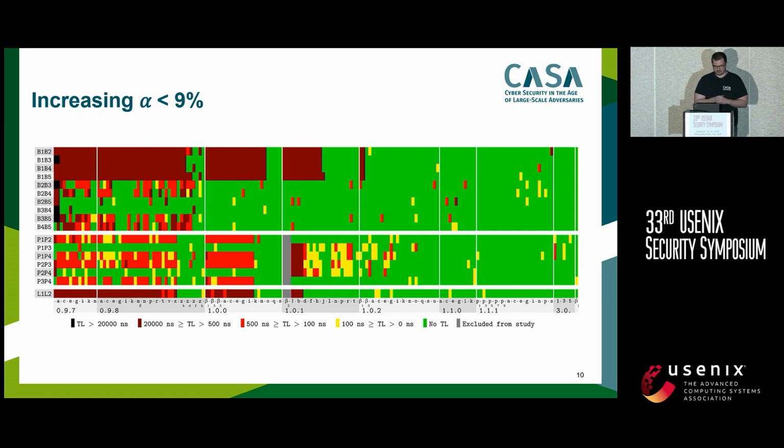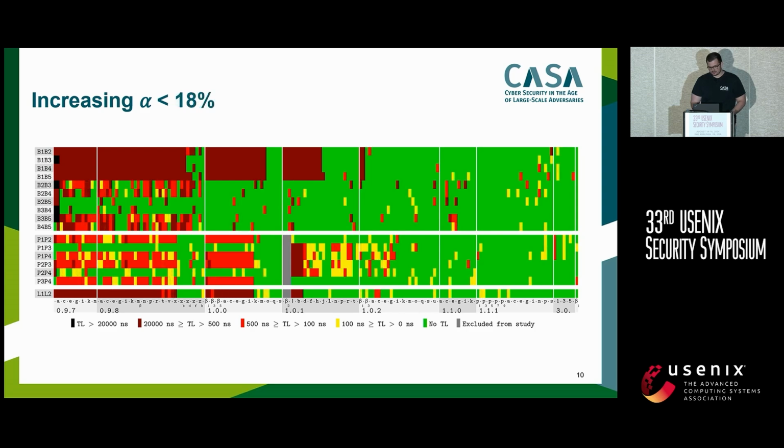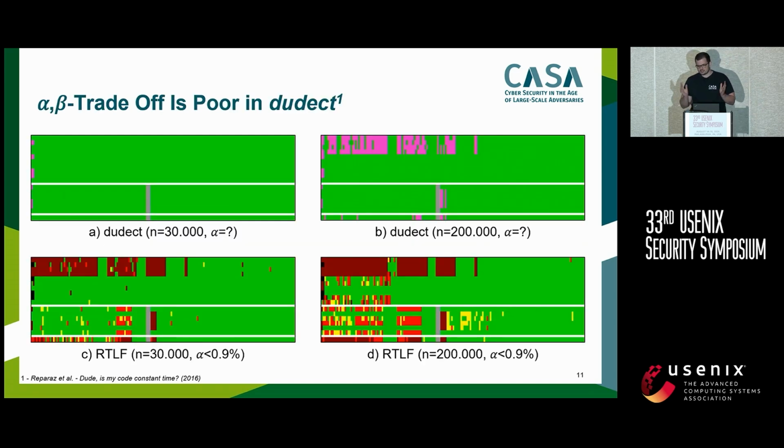Obviously, as it can be decreased, we can also increase it. And what really happens here is the following. On the top right, where we do not expect any true positives, we now observe some positives, which we think are actually false positives. However, on the other hand, if you look at the padding oracle fraction at the beginning, you see a more consistent true positive behavior. And we can stress this a bit by increasing alpha up to 18%, where we have more false positives in the top right part, and a more consistent pattern in the padding oracle part at the beginning.